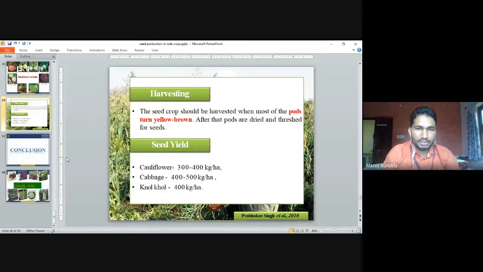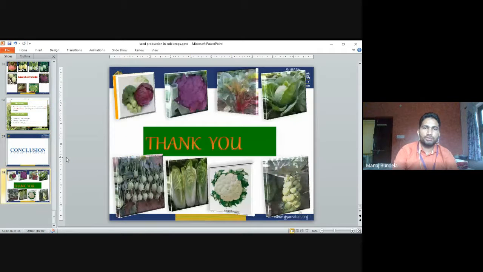The seed yield in cauliflower is 300 to 400 kg per hectare, in cabbage 400 to 500 kg per hectare, and in knol khol 400 kg per hectare. So this is the total yield of the different crops. The highest is in cabbage, 400 to 500 kg per hectare, then knol khol 400 and cauliflower 300 to 400 kg per hectare. So this is all about seed production in cole crops.